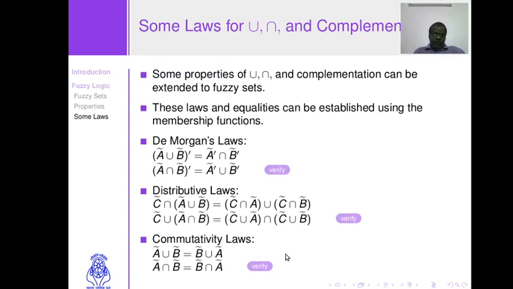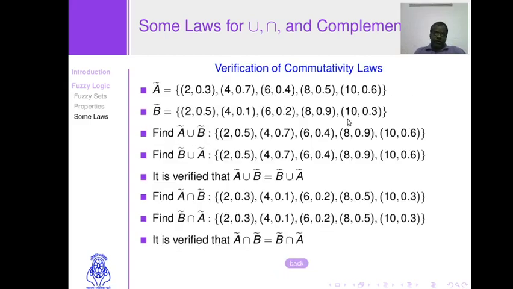Another set of laws, commutativity, which simply means that A union B is the same as B union A. Similarly, A intersection B is the same as B intersection A, and you can easily verify it with the help of some example. Again, two fuzzy sets A and B are given here.